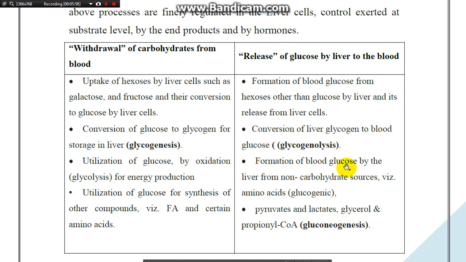Formation of blood glucose by the liver from non-carbohydrate sources such as the amino acid by gluconeogenesis.